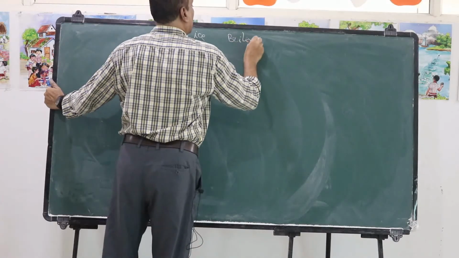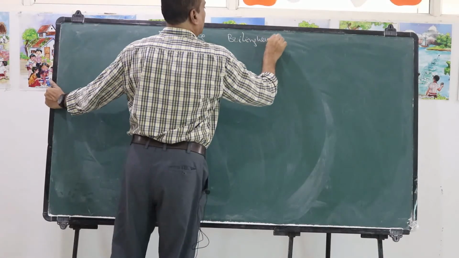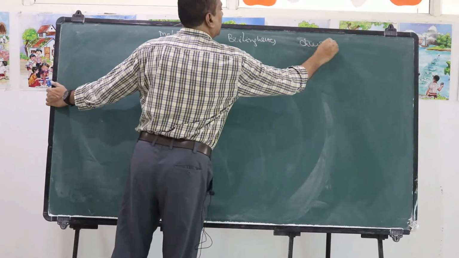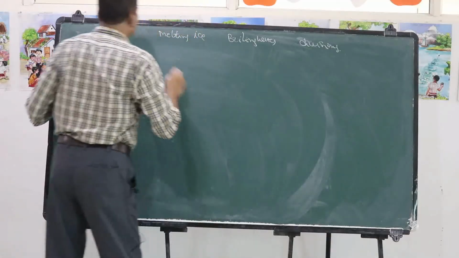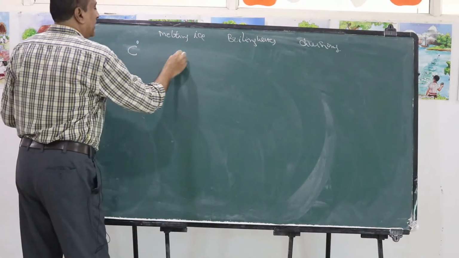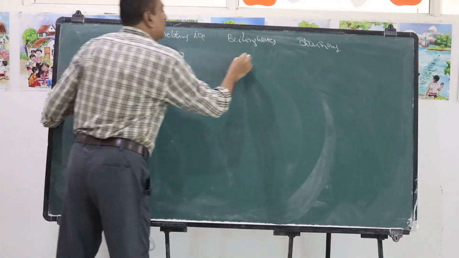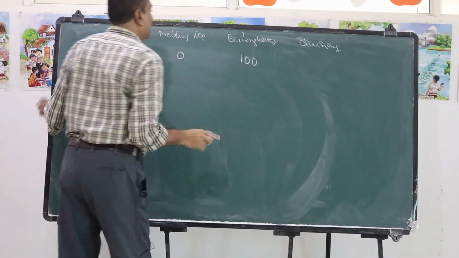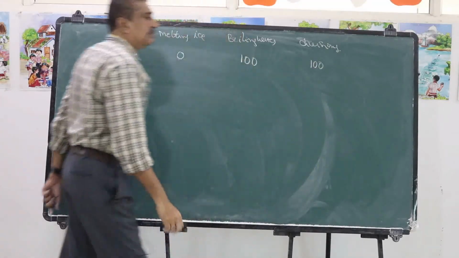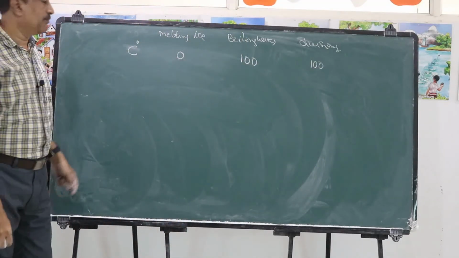Melting ice is taken as 0, boiling water as 100, and the total interval is divided into 100 equal divisions.